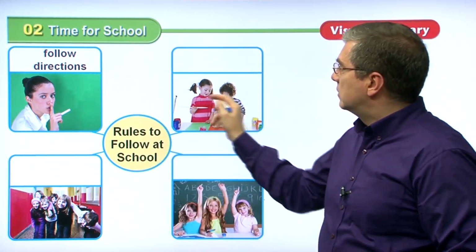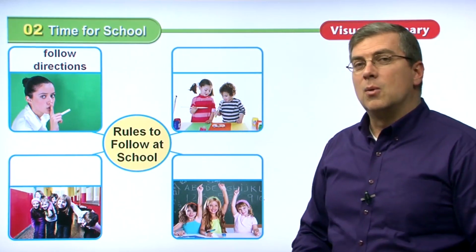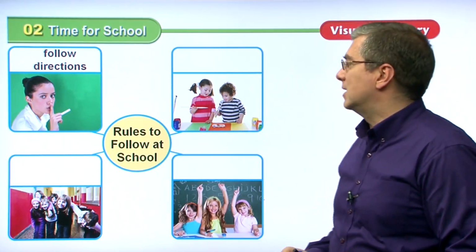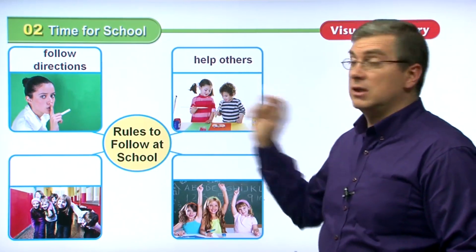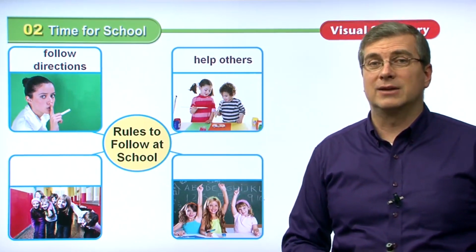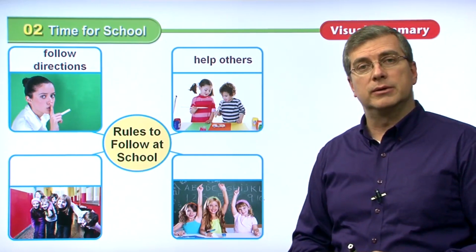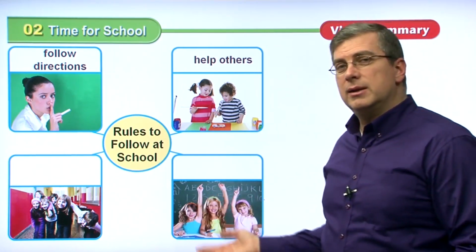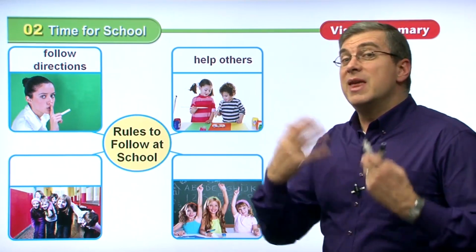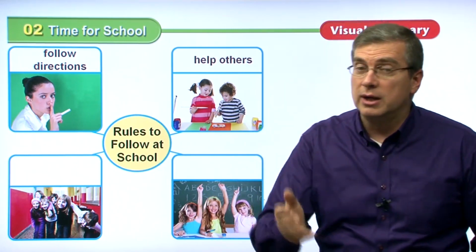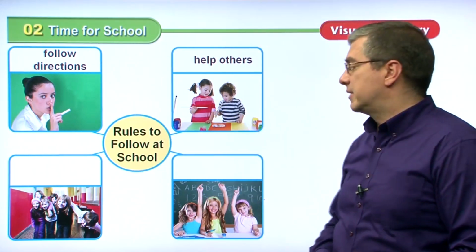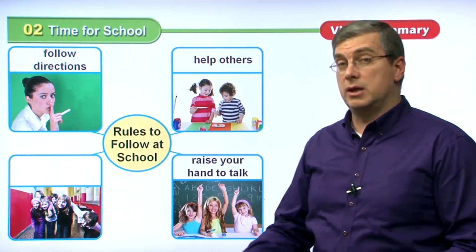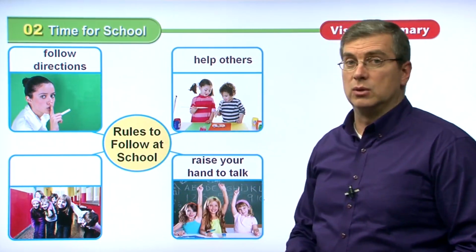Okay, what's this? The two students, what are they doing? They seem to be cooperating, right? They are helping each other. So help others. That's another good rule to follow at school. Help each other. Help others. Down here, what are these girls doing, right? They're behaving well. They're good students. They want to talk, but they don't just talk. What do they do? They raise their hand to talk. So raise your hand to talk. Another rule to follow at school.